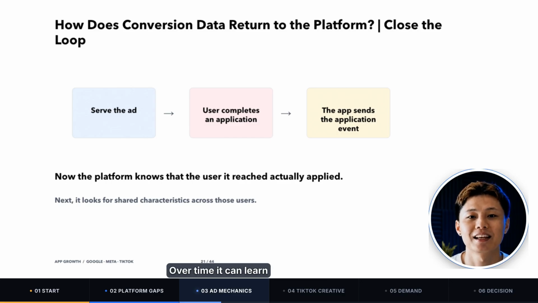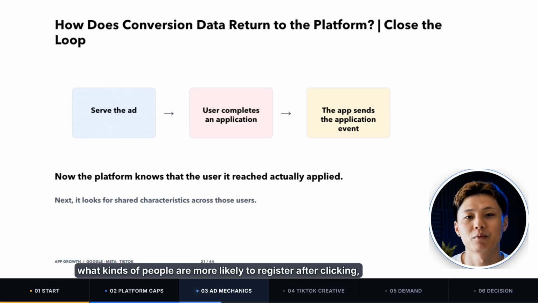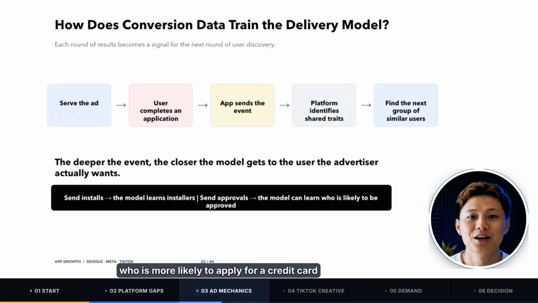Over time, it can learn what kinds of people are more likely to register after clicking, who is more likely to apply for a credit card, and who is more likely to become a high-value user.